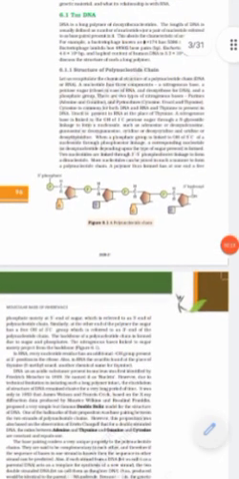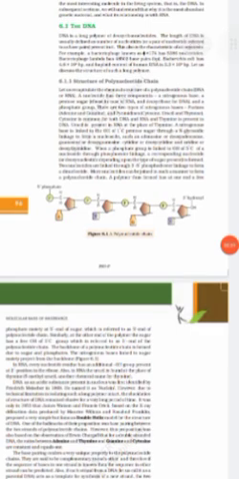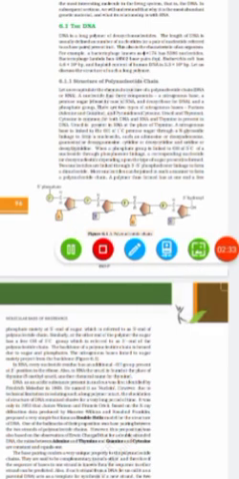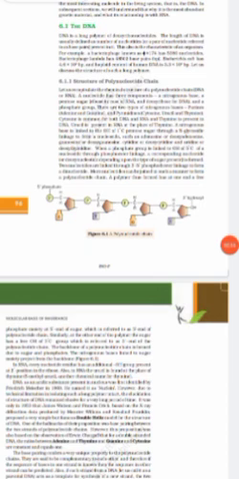Now what is the structure of a polynucleotide chain? A nucleotide has 3 components. There is one nitrogenous base, there is a pentose sugar, which is ribose in RNA and deoxyribose in DNA, and there is a phosphate group. So this is how we have each molecule.